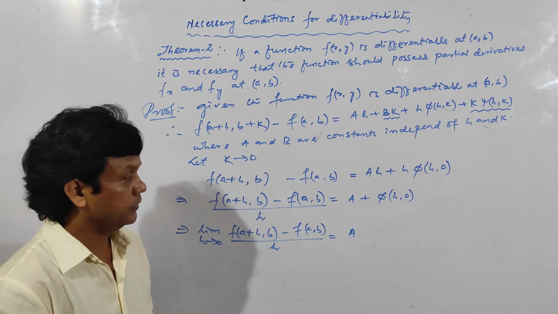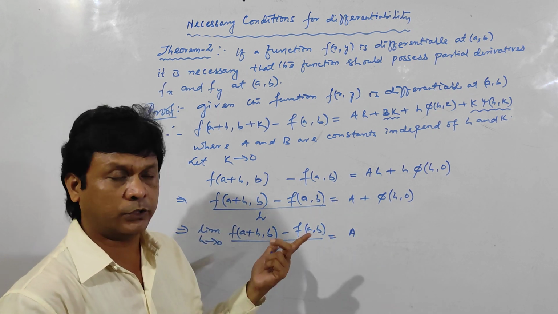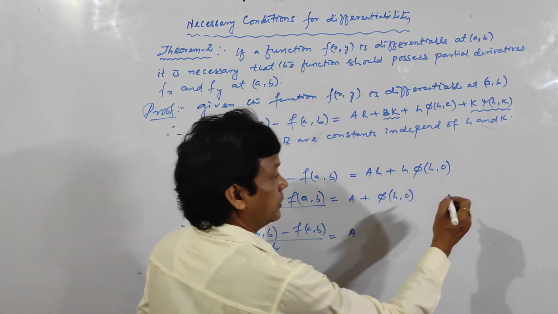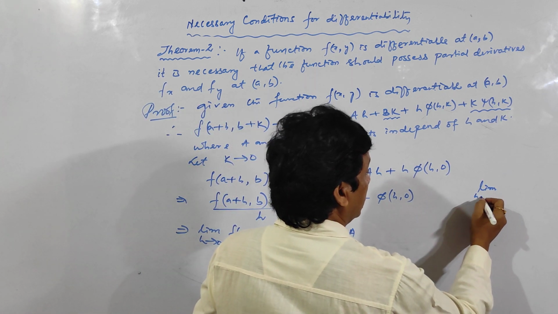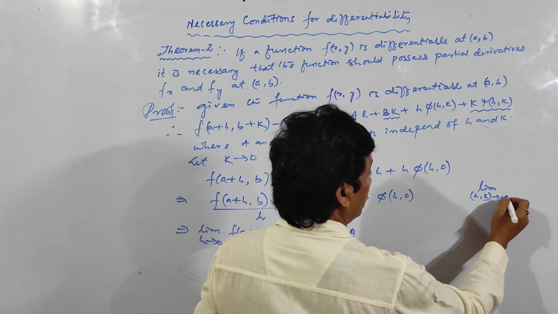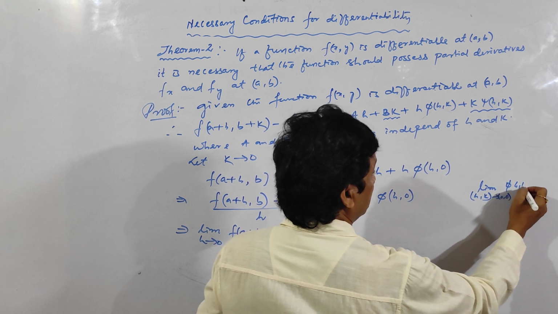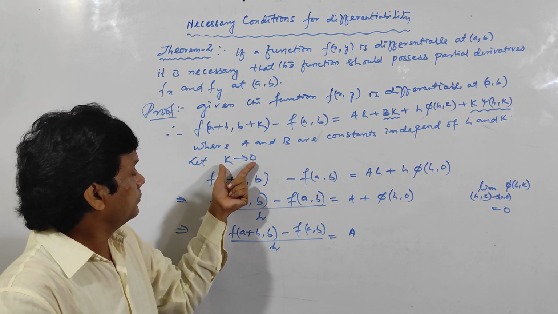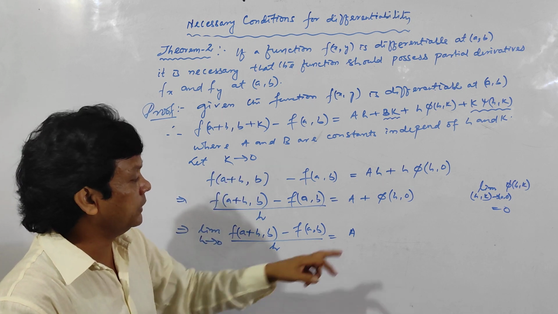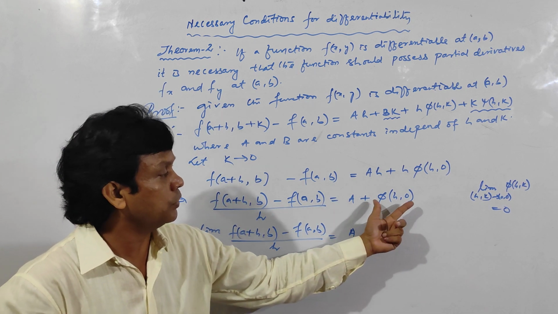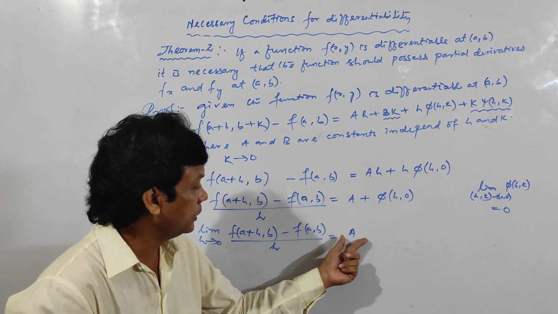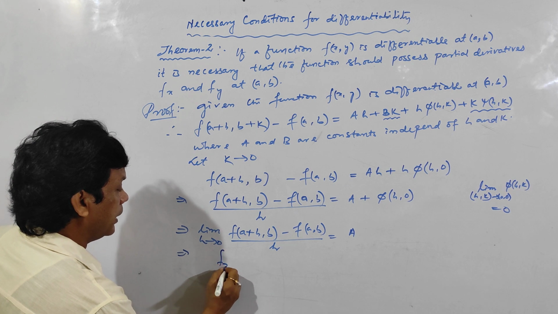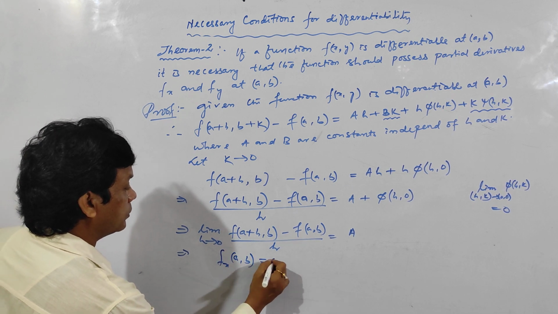Why? Because a is a constant, so the limit of a is a, and if you take the limit of this one as h tends to 0, it will become 0, because I have told you the limit as (h,k) tends to (0,0) of phi of (h,k) is equal to 0. First of all I put k tends to 0, then now I am putting the limit h tends to 0, so automatically this function will vanish, so you will get a. And what is this? This is fx at (a, b) is equal to a.